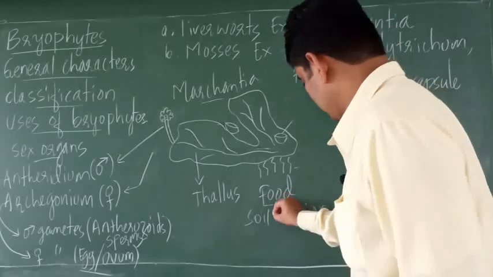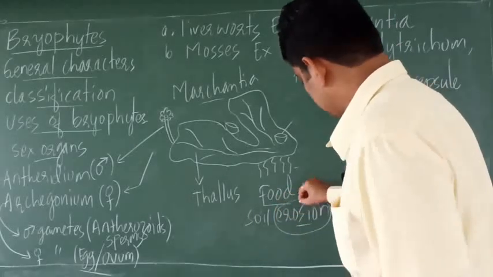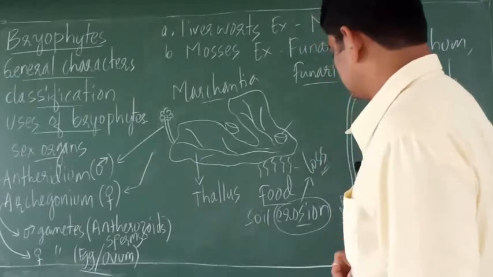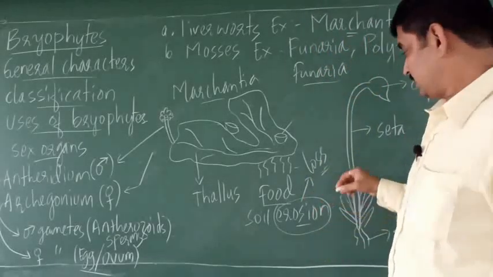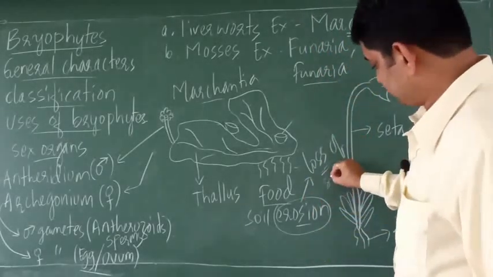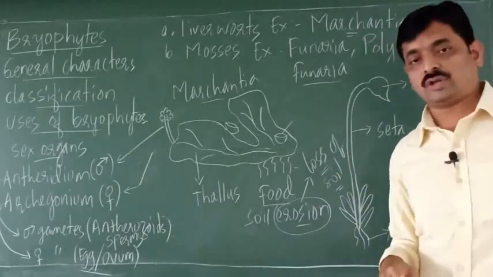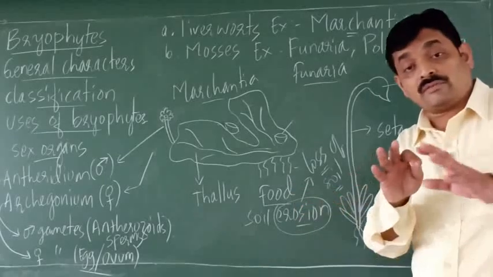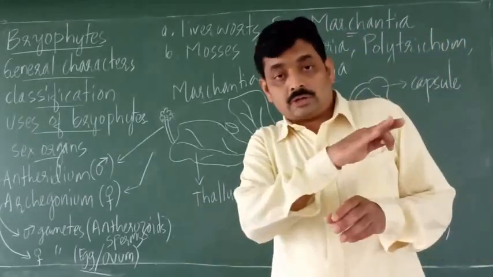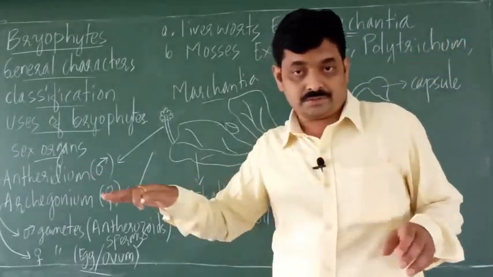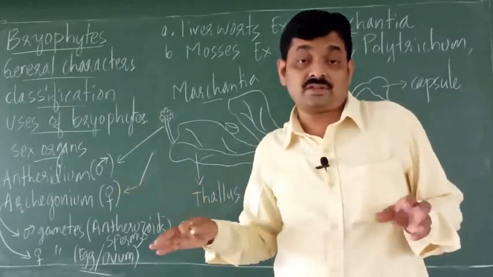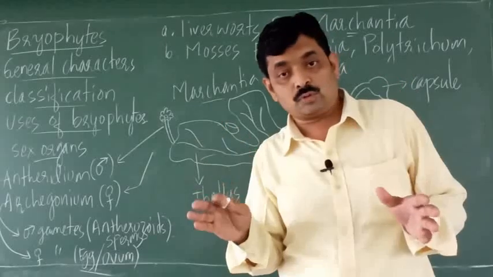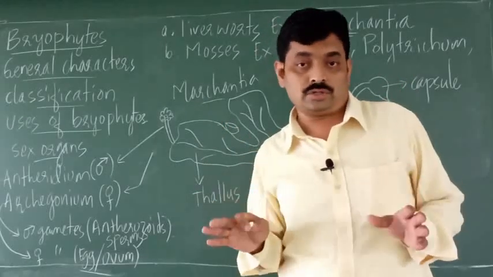What is the meaning of erosion? Erosion means loss of soil. So bryophytes, they grow on the soil surface. They cover the soil surface and they prevent the loss of soil. So they help to prevent soil erosion.